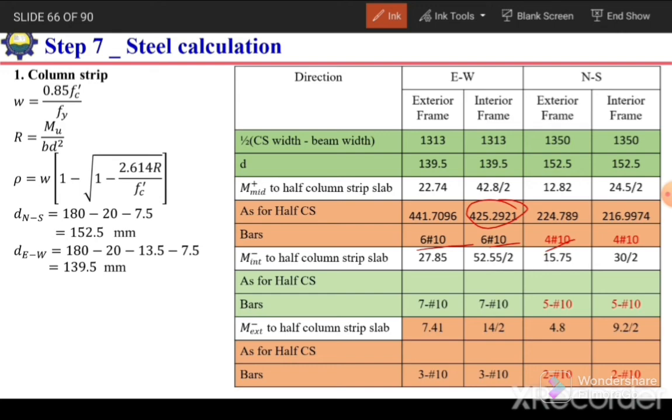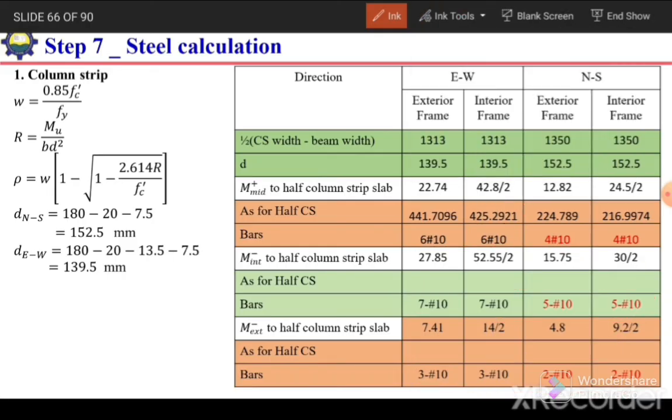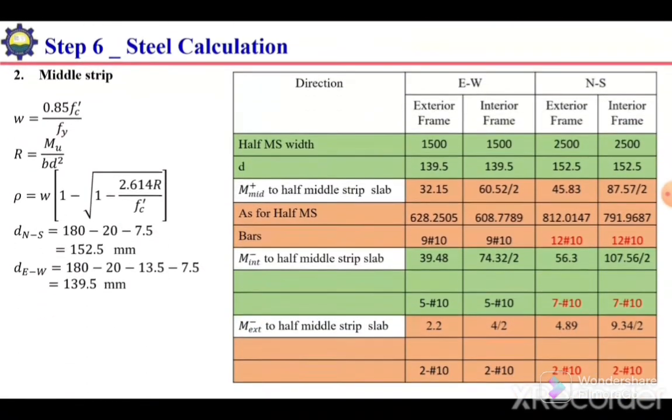After calculating the number of bars, I have left some calculations just for you, and I have assumed these values. So these are assumed values. I didn't perform the calculation, so you can perform it by yourself. By using an Excel sheet, you can do this calculation very easily. So once we have this value, this is for half column strip. Similarly, we can also calculate for half middle strip.